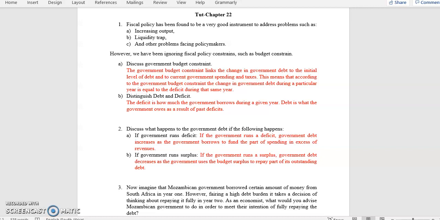Now imagine that the Mozambican government borrowed a certain amount of money from South Africa in year 1. However, fearing a high debt burden, it takes a decision of repaying it fully in year 2. As an economist, what would you advise the Mozambican government to do to meet their intention of fully repaying the debt?